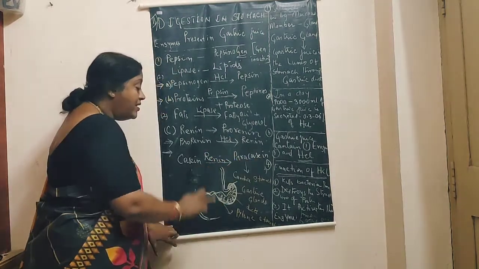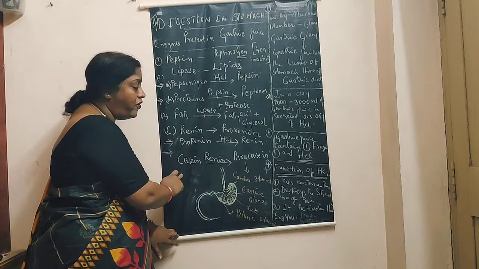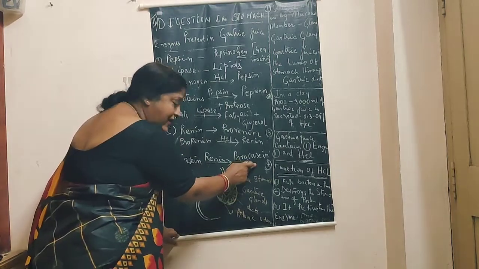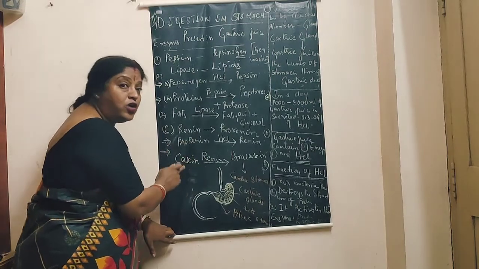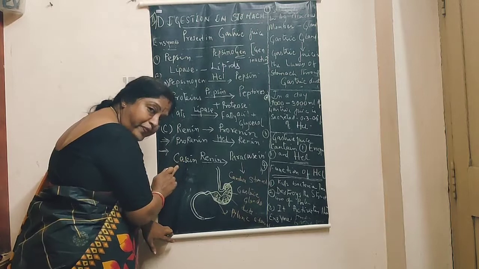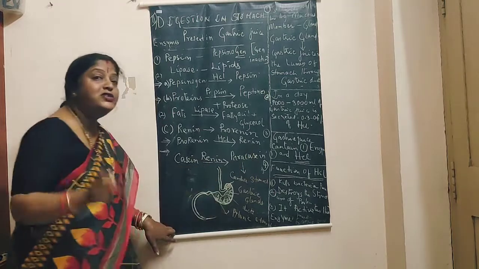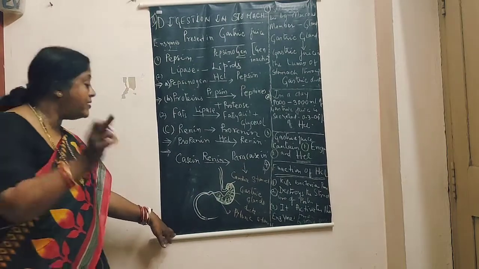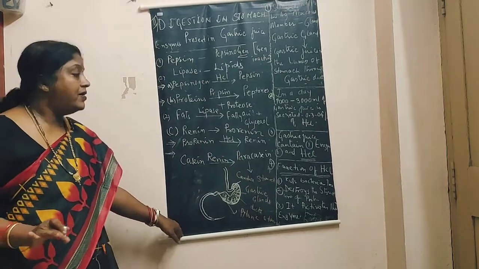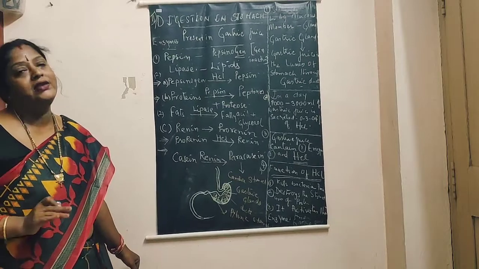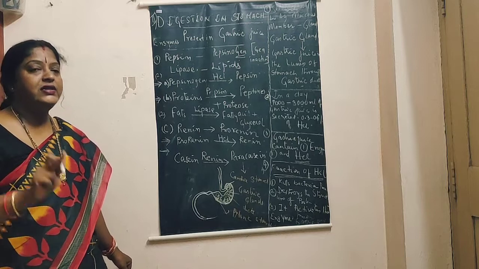Now this casein is a soluble form of milk protein, which is converted to para-casein with the action of renin. So renin converts the soluble form of milk protein casein to para-casein, the insoluble form. Normally insoluble forms are converted to soluble forms, but here the soluble form is converted to insoluble form so that the milk stays for a longer time and is slowly digested. So here we complete digestion in the stomach.